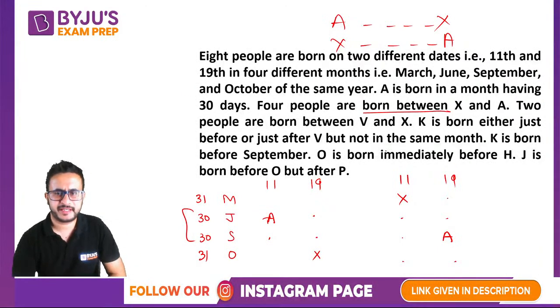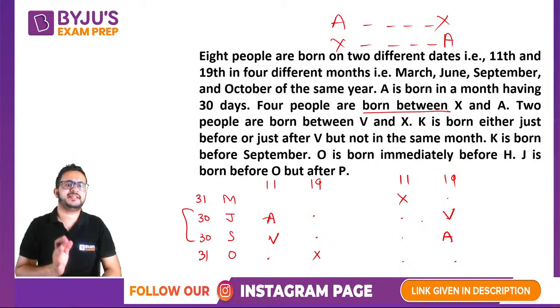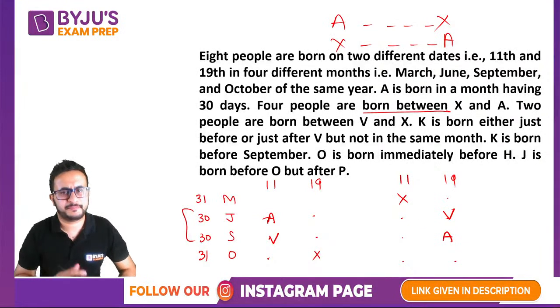So we have connected A with X. Now X is related to V. Two people are born between V and X. So X, 1 2 people, this is V. X, 1 2 people, and this is V. So this is the thing that is going to happen in these puzzles, right?